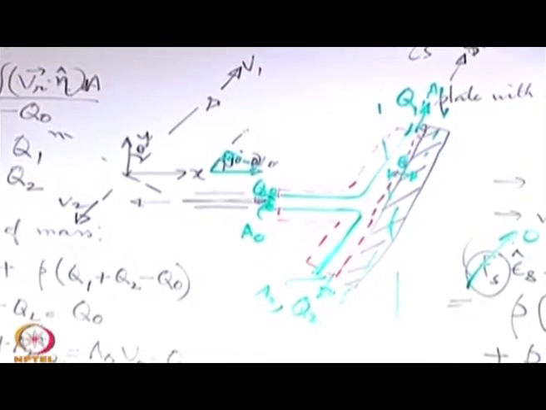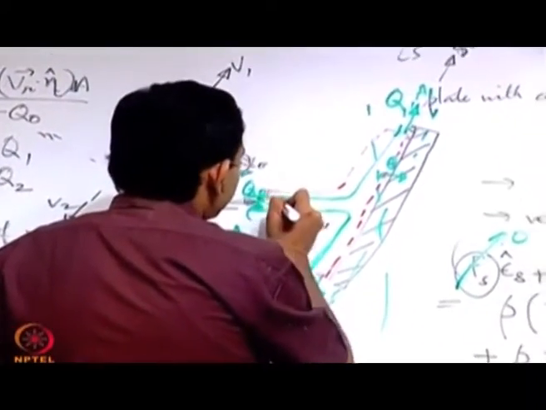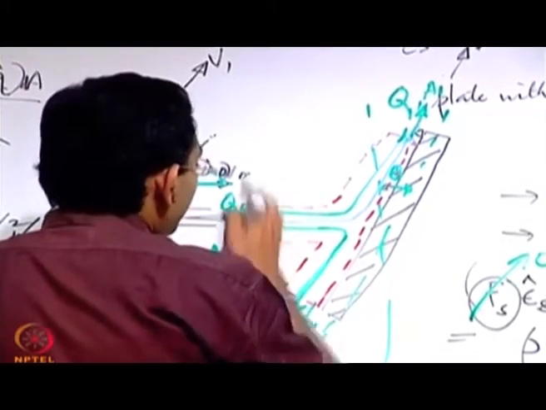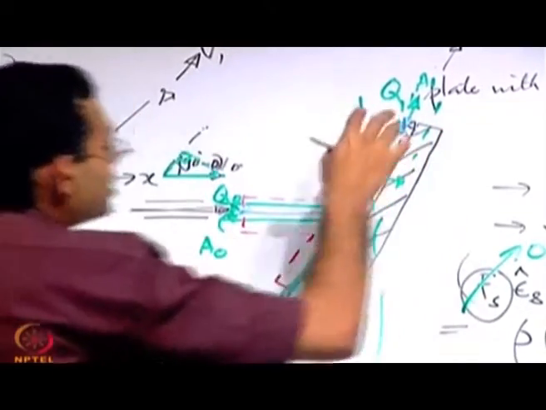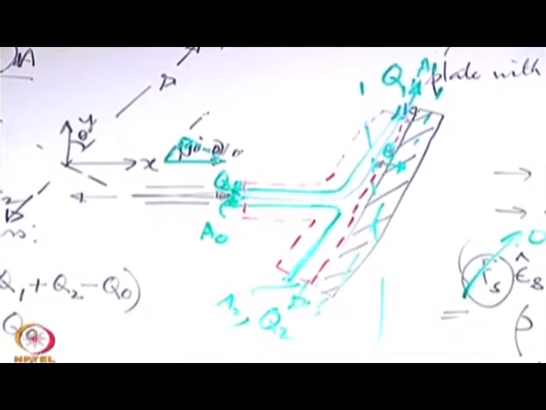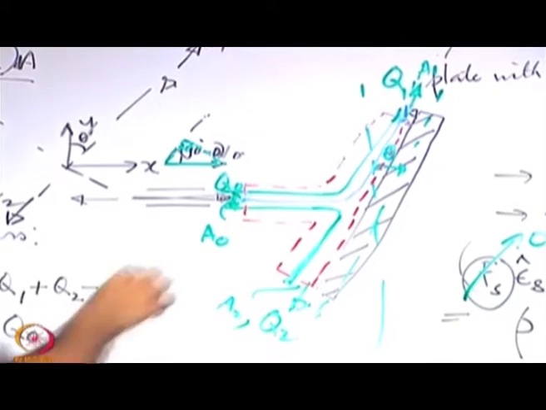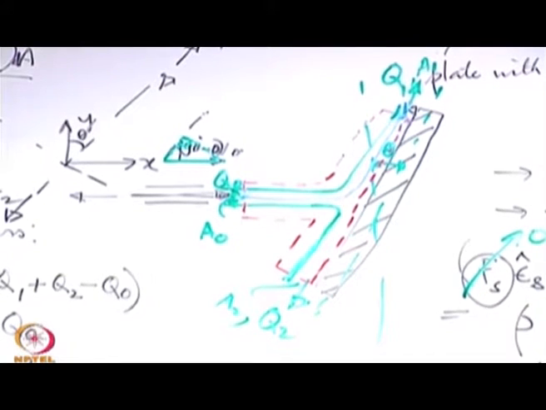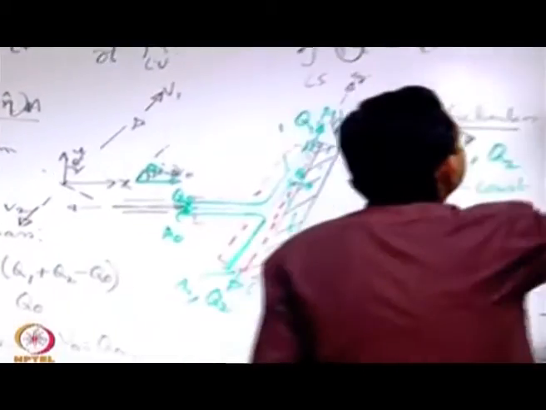Yes. Let us consider a streamline that goes from section 0 to section 1. Because it is a uniform velocity, if you take a point 0 here and a point 1 here, these are representatives of the velocities as good as at the entire section 0 and entire section 1, because it is a uniform velocity at each section that we have assumed. Now apply Bernoulli's equation between any 2 points on the streamline. So let us try to apply that and see what new information we get.